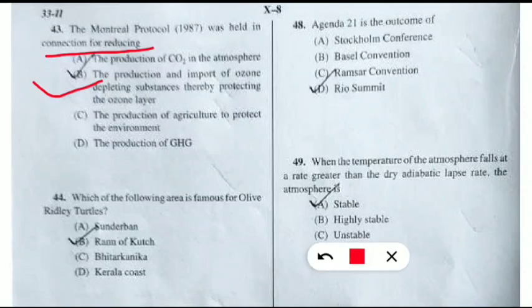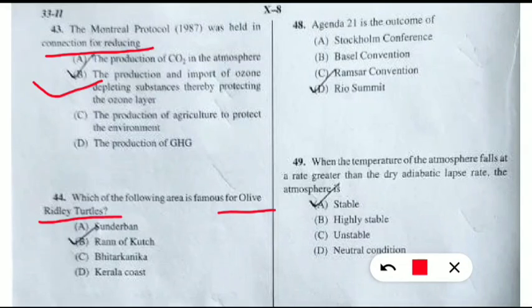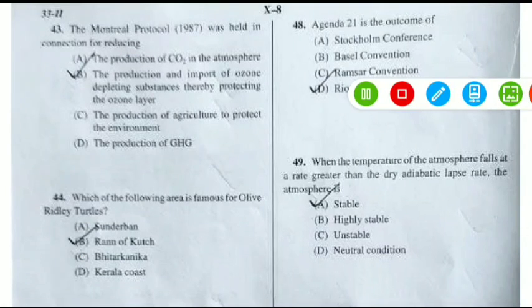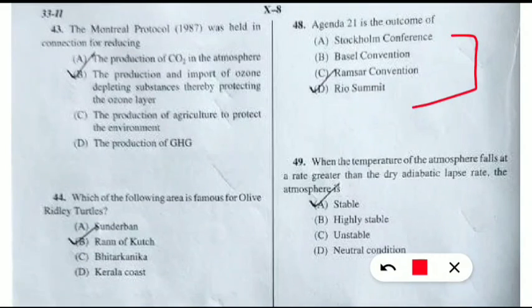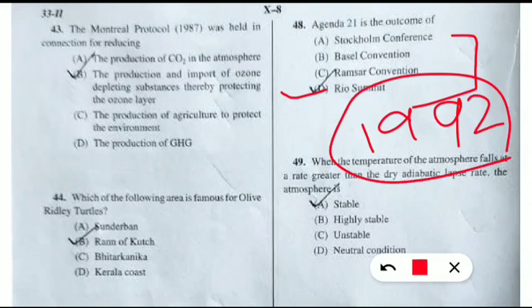Next question was, which of the following areas is famous for olive ridley turtles? Here, olive ridley turtles in Bhitarkanika, that is Bhitarkanika Wildlife Sanctuary in Odisha, it is known for the olive ridley turtle breeding ground. Coming to the next question. Agenda 21 is the outcome of which of the following convention or summit? Here it is the outcome of the Rio Summit, or Earth Summit, which was in the year 1992. The outcome is Agenda 21.